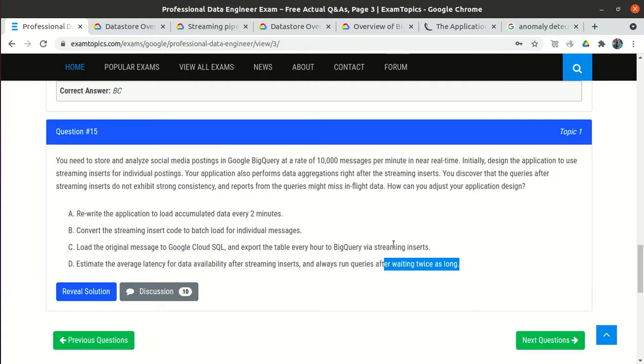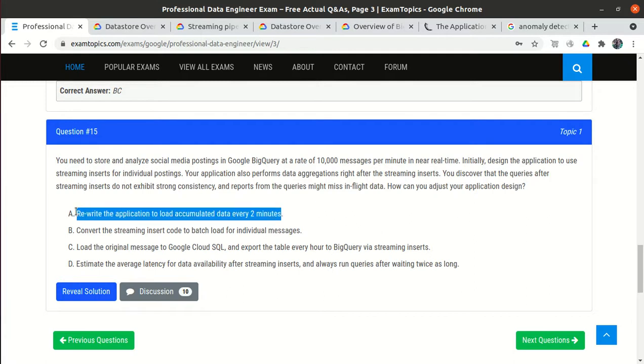So it is basically the same as option A. Option A and option D are almost closely related. Option A says first accumulate the data for 2 minutes and then load.